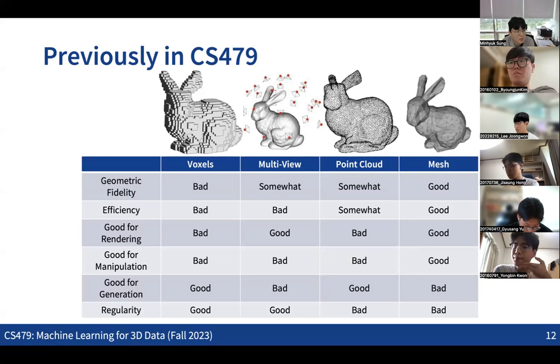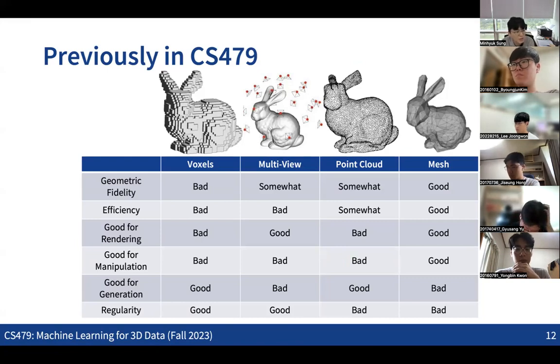In terms of processing, voxels and the multi-view representation can be good, but for applications like rendering and manipulation, voxels and multi-view may not be the ideal representation. So these are the pros and the cons. And the point cloud can be good and bad in many ways. Still, the point cloud is not the ideal representation for many applications.